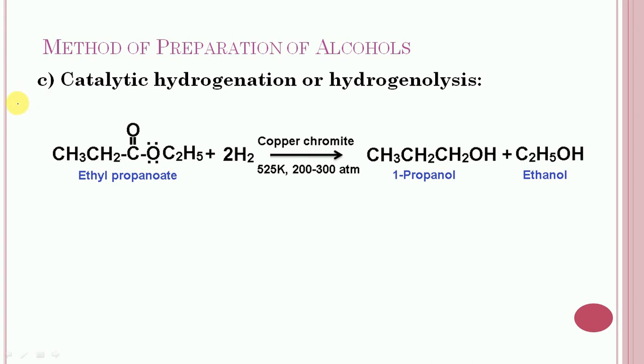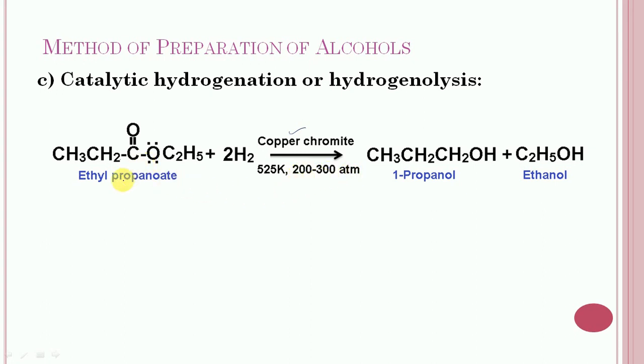Last reaction is catalytic hydrogenation, also called hydrogenolysis. It is used on commercial scale. In this case, carboxylic esters are reduced to alcohol by catalytic hydrogenation in the presence of copper chromite. This reaction will occur at high temperature, about 525 Kelvin, and high pressure, between 200 to 300 atmospheres.